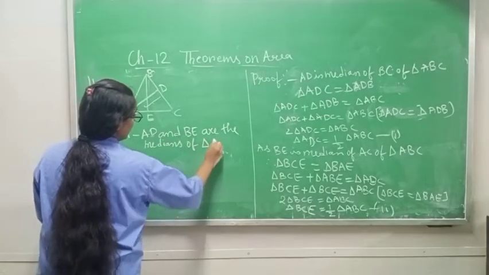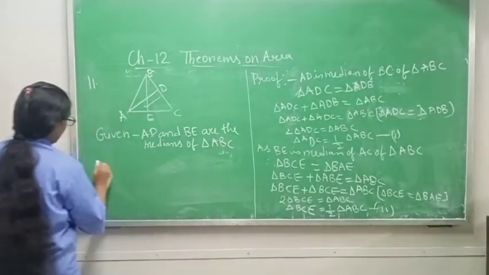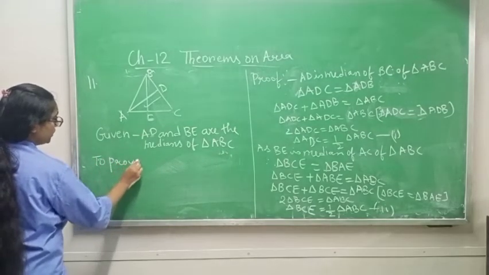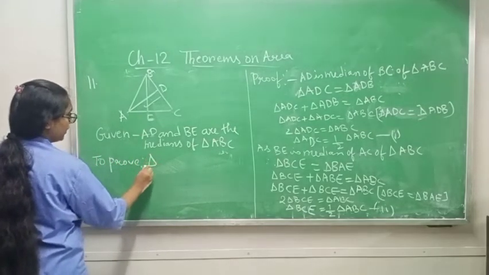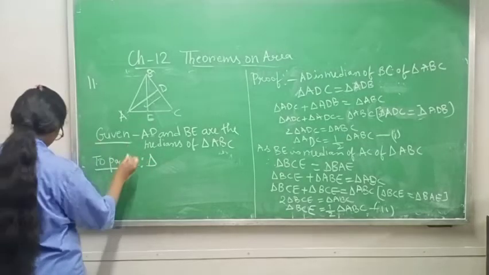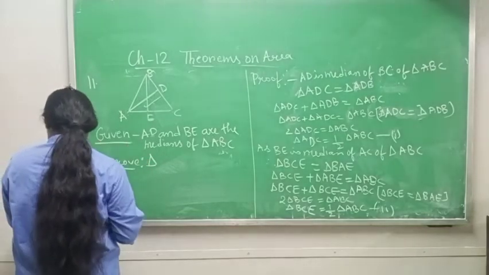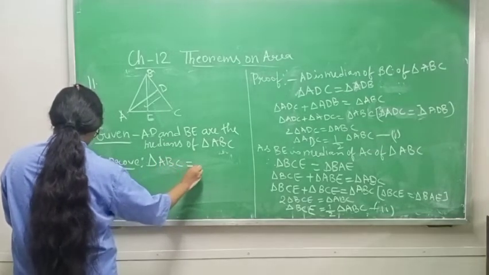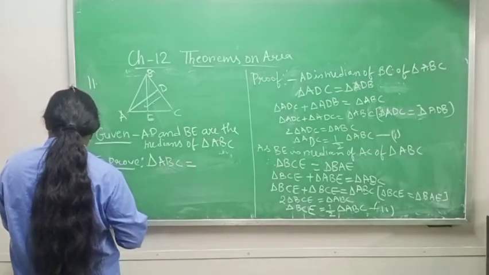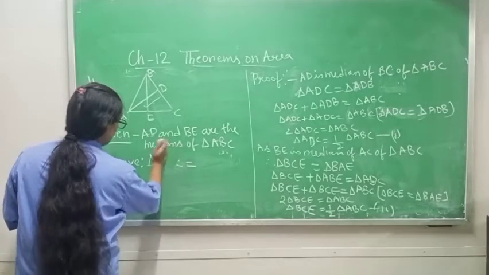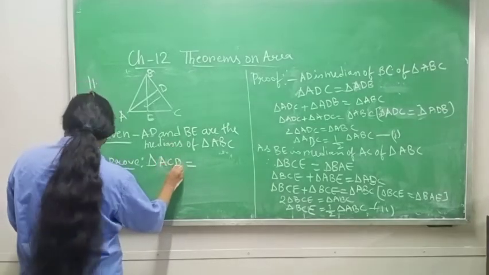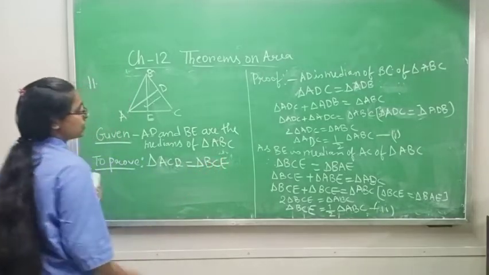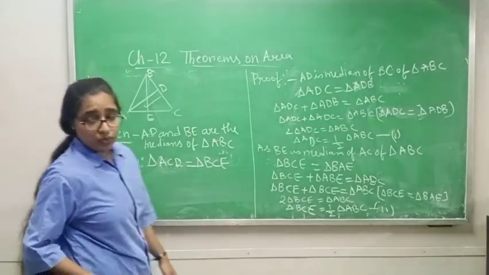Now, what we have to prove is that triangle ACD is equal to triangle BCE. How will you prove it?